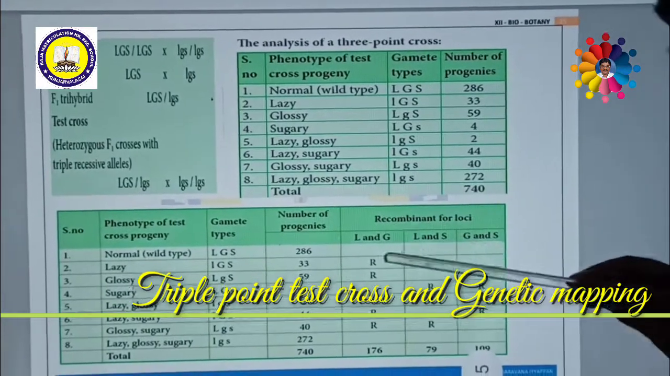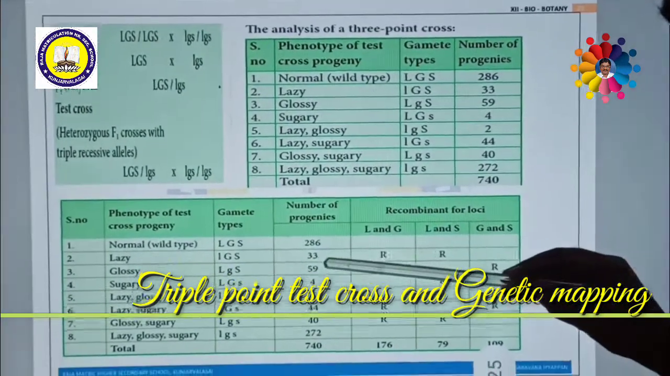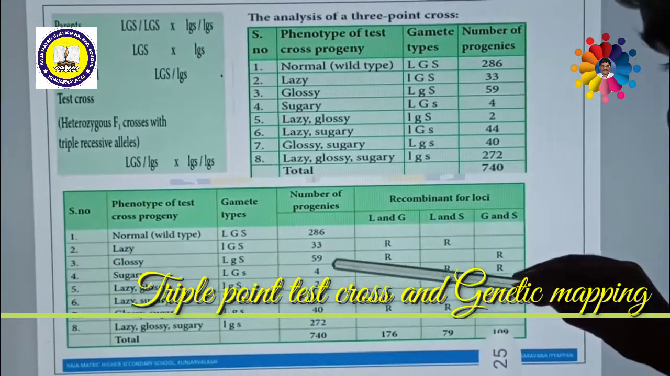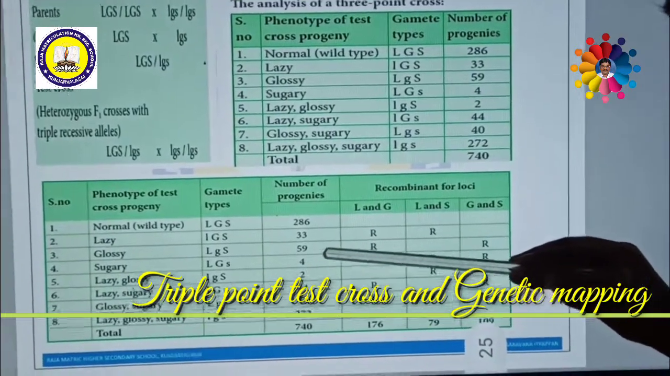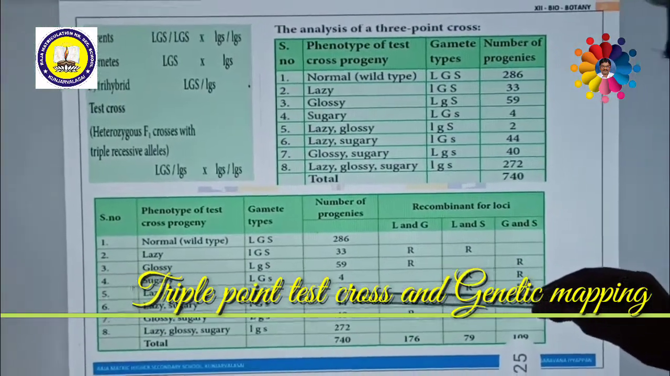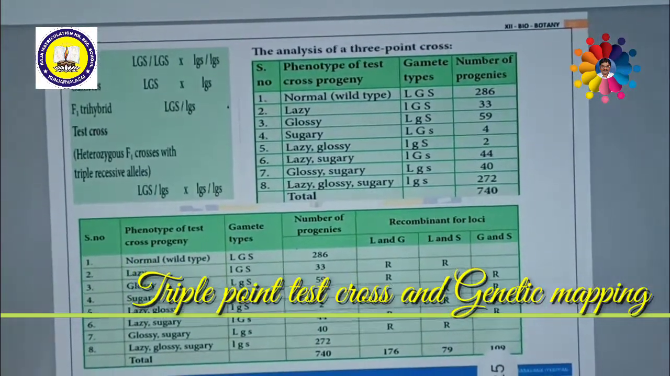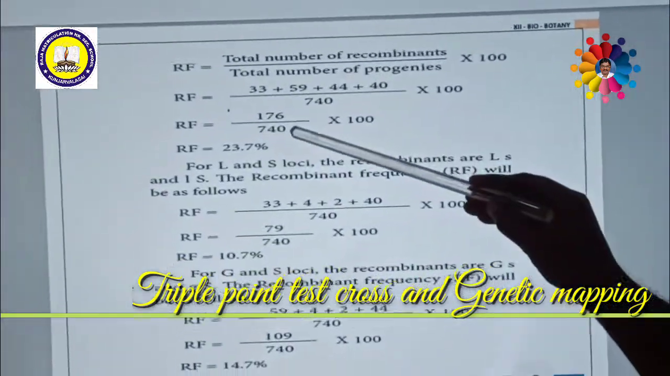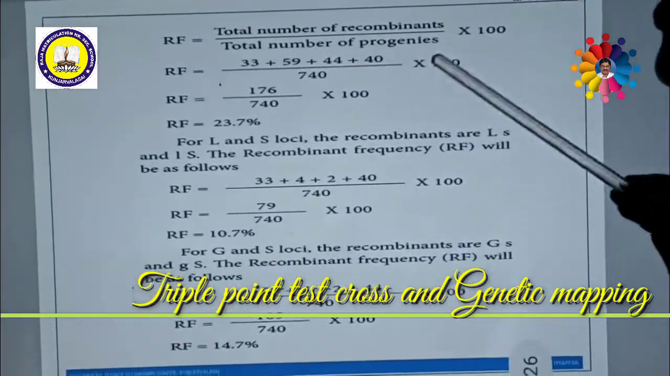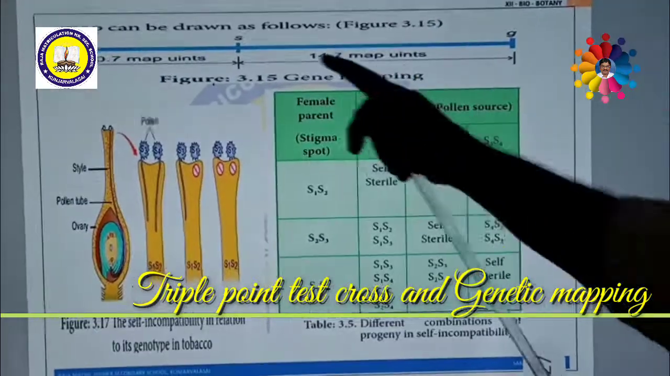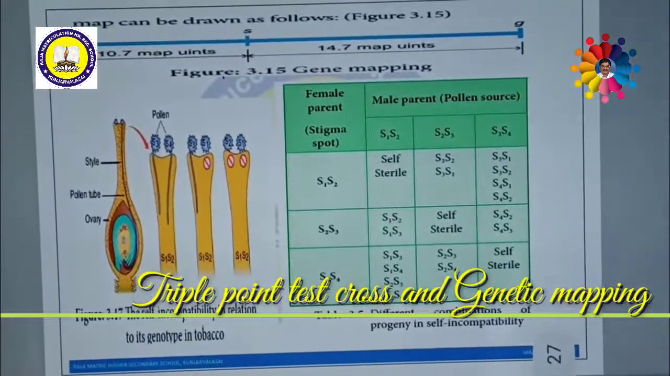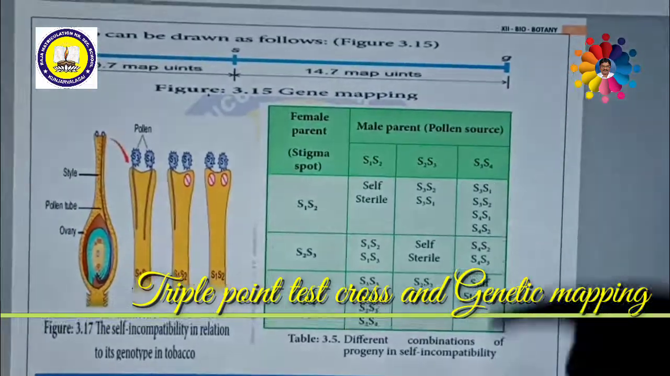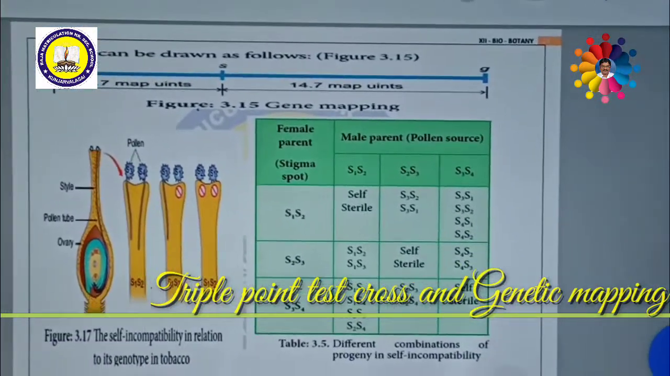That means in between L and G, 33 plus 59 plus 44 plus 40 plus 4 plus 4, doubled. Similarly, because double crossing over occurred in the lowest progeny, then 2 plus 2. If we combine all together, then we will get 188. If you divide 188 by 740 into 100, then you will exactly get 25.4 in between these two. So the missing double crossing over can also be calculated in the triple point, or three-point test cross ratio.